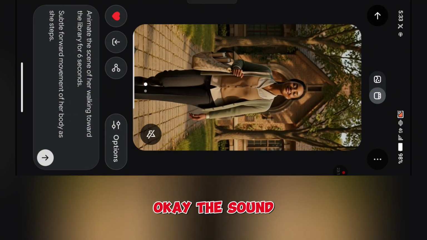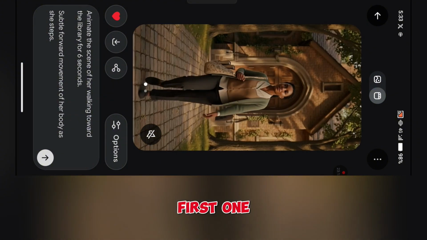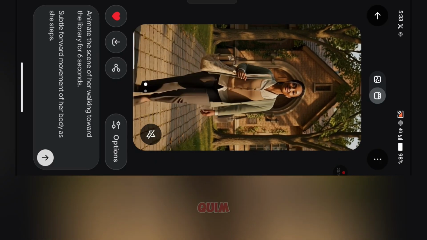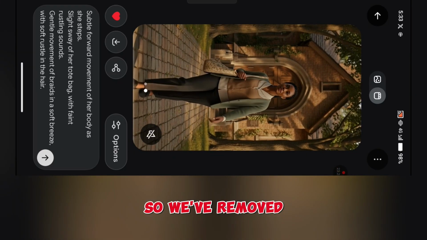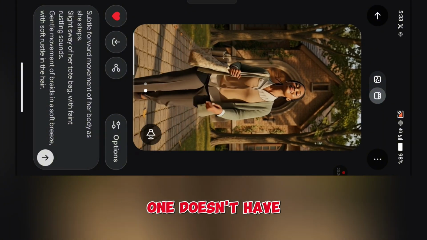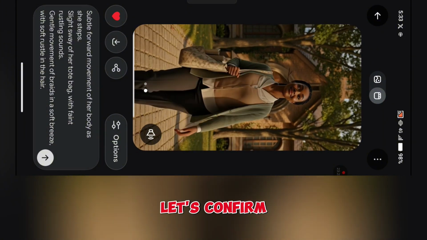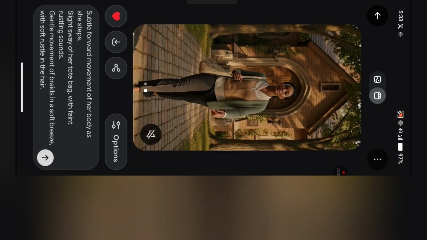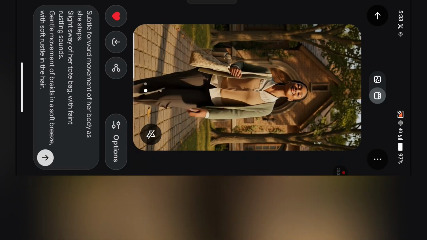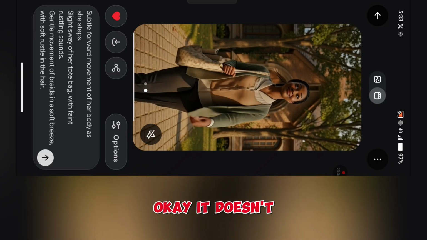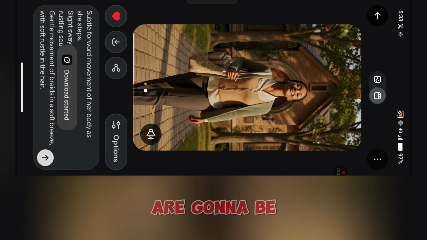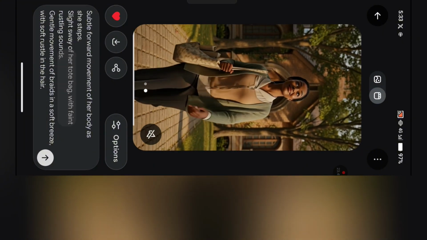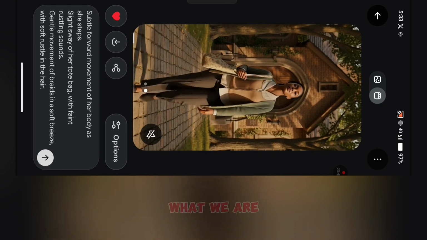The sound at the end of this first one, that boing boing, you don't like, so that they will not ask us where you saw boing boing. So we've removed that. This other one doesn't have the boing boing sound. Let's confirm. Okay, it doesn't have the boing boing sound, so this is what we are going to be using.